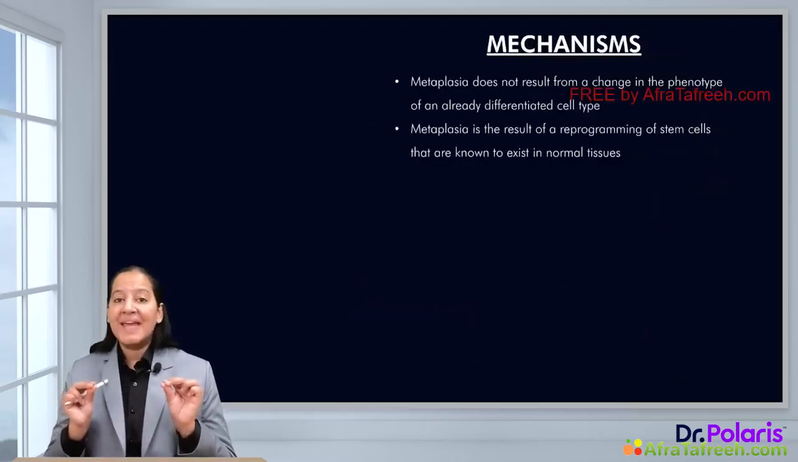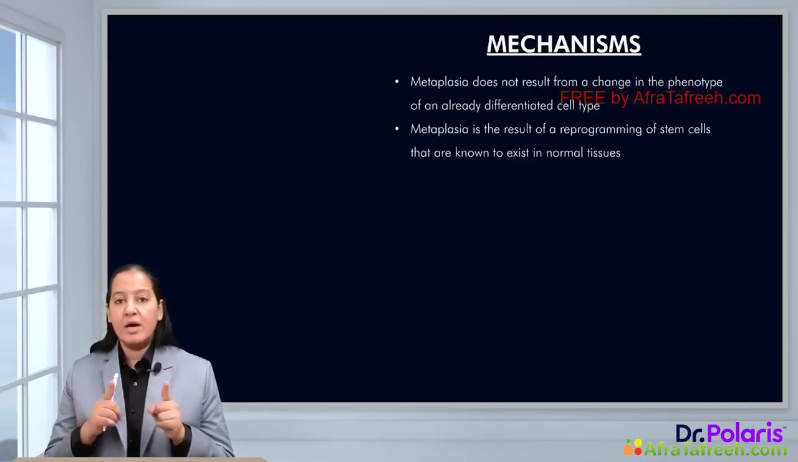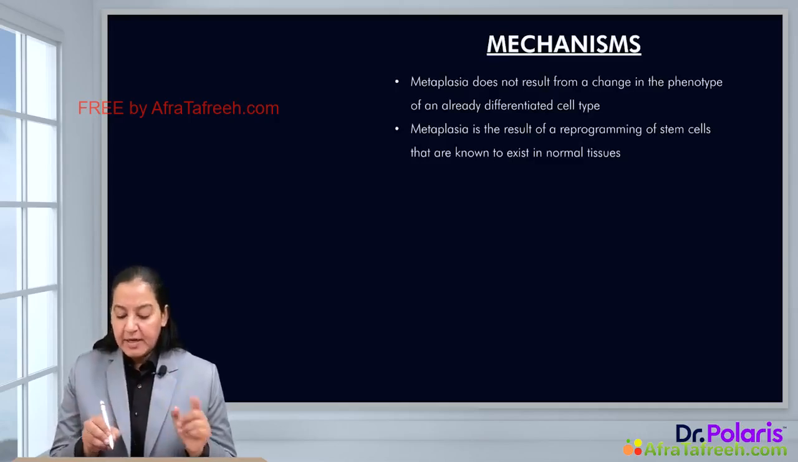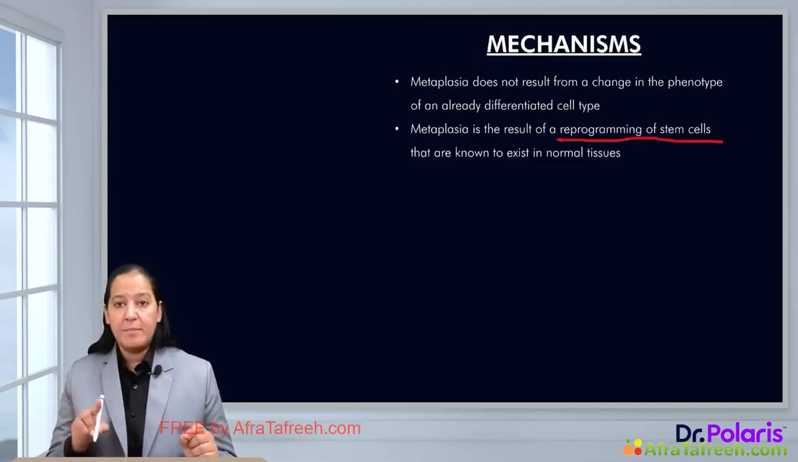Now coming to the mechanism of metaplasia. How does metaplasia take place? So metaplasia is not the replacement of an already formed cell, but it is due to a change in the formation of the cell by the stem cells. What do you mean by that? So metaplasia is a result of reprogramming of the stem cells. Reprogramming of the stem cells.